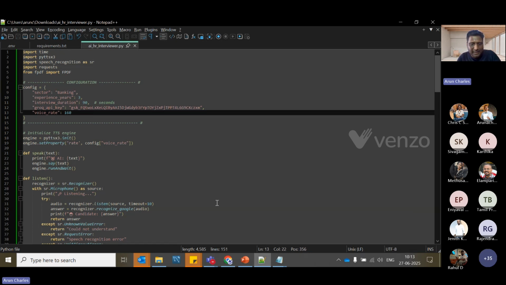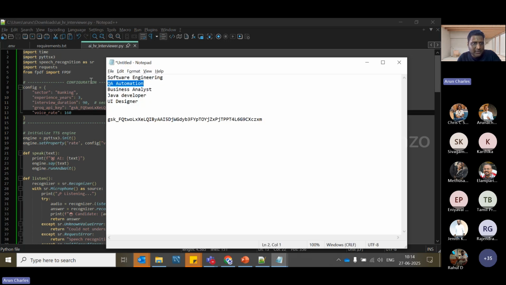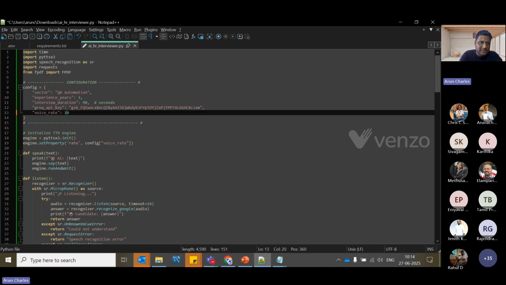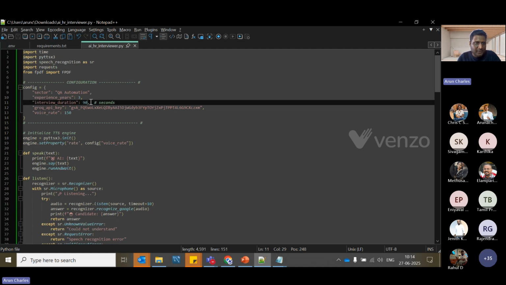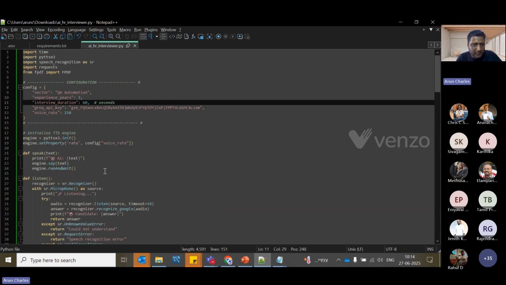So here the sector is banking. I want to change the sector here. I'm going to change it to QA automation. And as you can see, I'm also changing the other settings. The voice rate is 150. The experience is 3 years, and I don't want to keep it for 90 seconds. Let us keep it for just 60 seconds, just 1 minute. Based on the 1 minute, we'll also cut down the interview time. So we have to be careful.